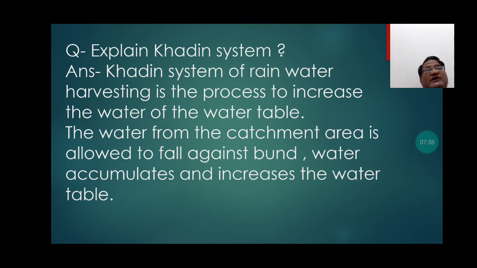Students, we know that we continuously keep on extracting the water from the water table. As a result, the water present in the water table starts decreasing. So students, there is a process by which we can restore the water present in the Khadim system of rainwater harvesting.